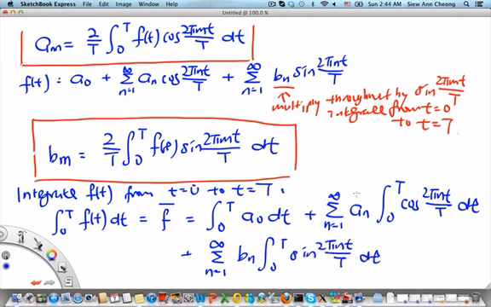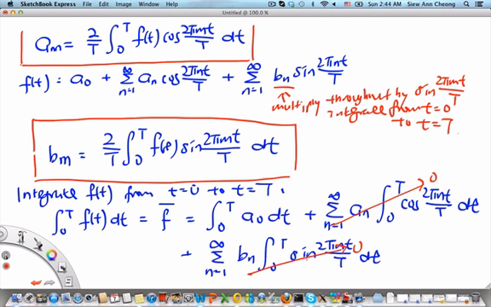Now, what simplifications can we make? We find that this is an integral of cosine over one full period. This will be 0. This is the integral of sine over one full period. This will also be 0, even though it is sine and integrates to a cosine.